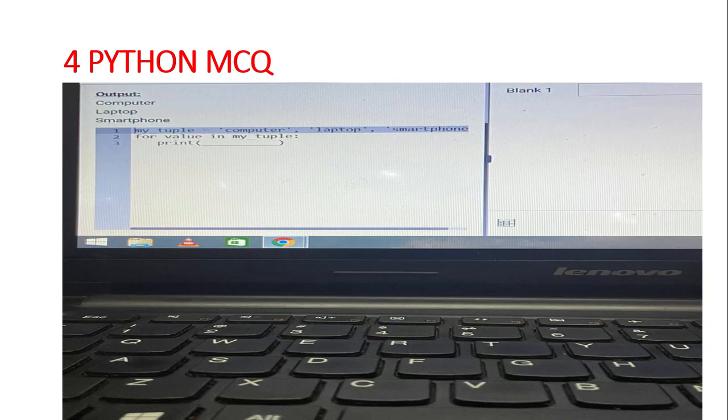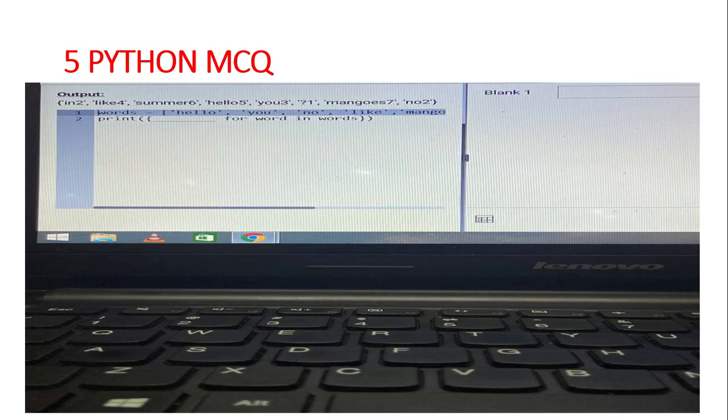Then they have given that the output should come like computer, laptop and smartphone, and they have given my tuple is equal to computer, laptop, smartphone. Then for value in my tuple, print dash. The answer for this is value.